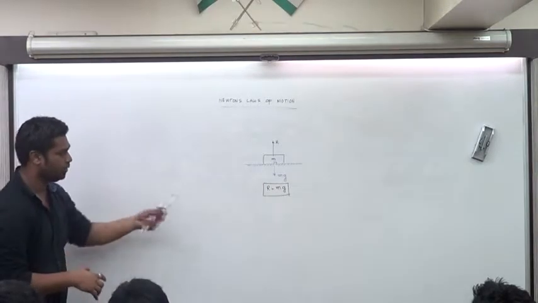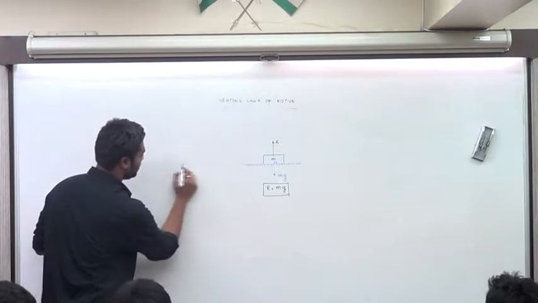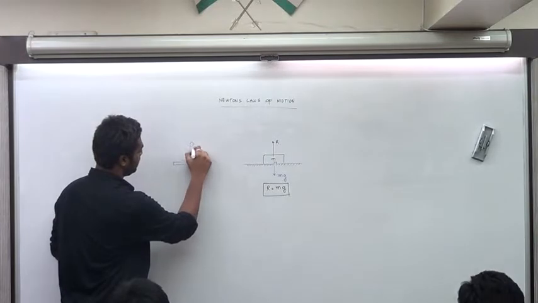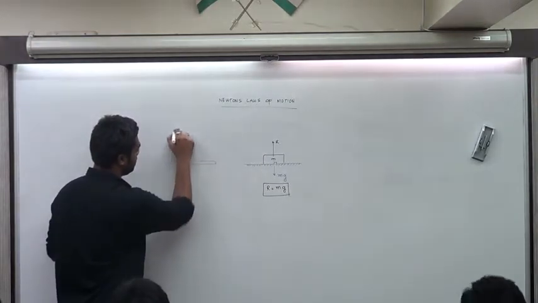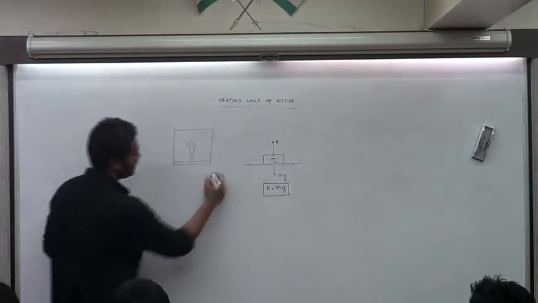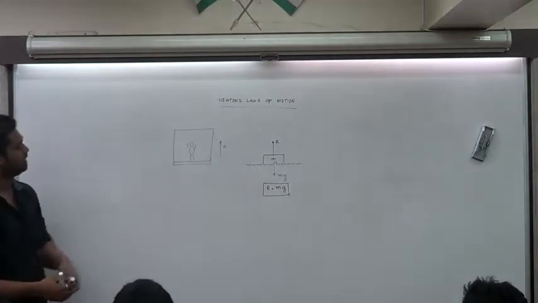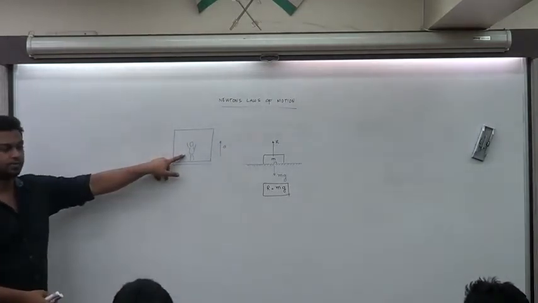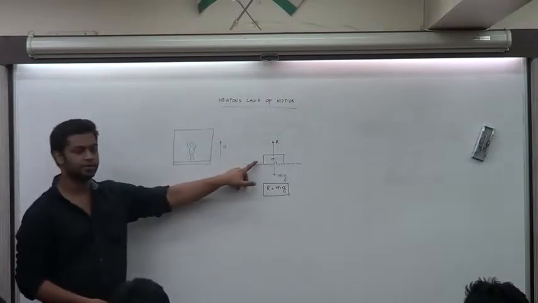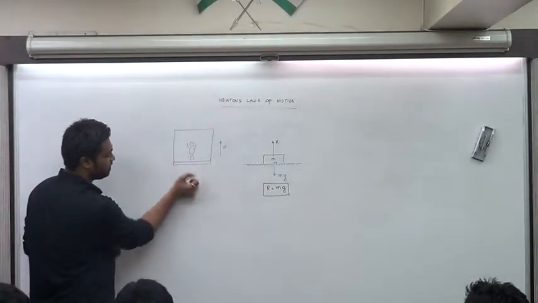Now we'll go to a slightly difficult case. You can talk about a person who's in an elevator. Let's believe that this over here is an elevator, and this elevator is going up with an acceleration of a. How many forces will this man experience? Two. Again two forces, nothing changes. It's almost similar to this. There is nothing extra. So there will be a reaction force that the ground will give you in the upward direction.